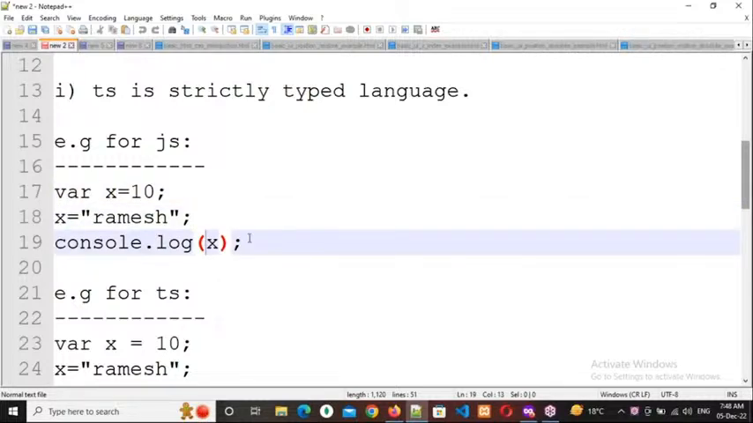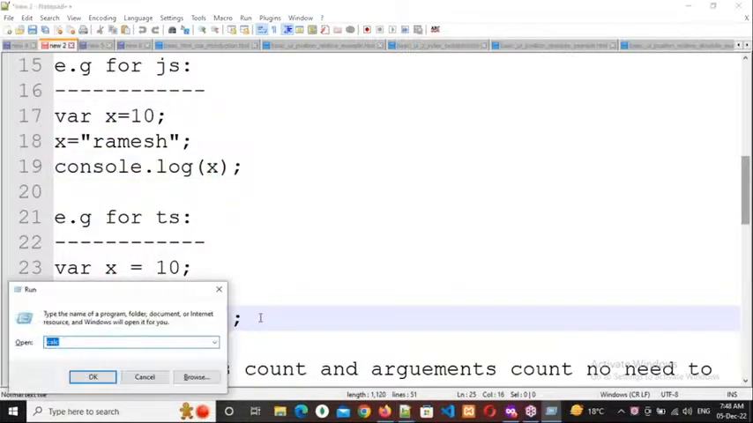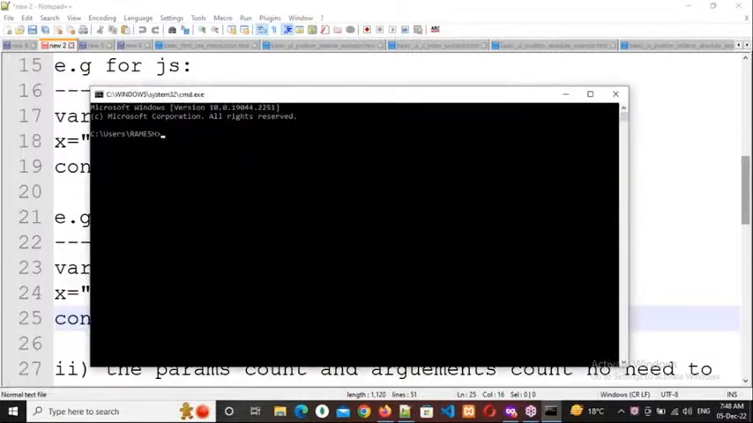For example, the same thing I am doing with TypeScript, where x equal to 10, x equal to Ramesh, and console.log x. Now what is the output I will get? Error, sir. Why error? Two values: x is 10, x is Ramesh. Which one should be considered for x? That's why the error is coming. Any other answers? Data type, sir. The data type is different.